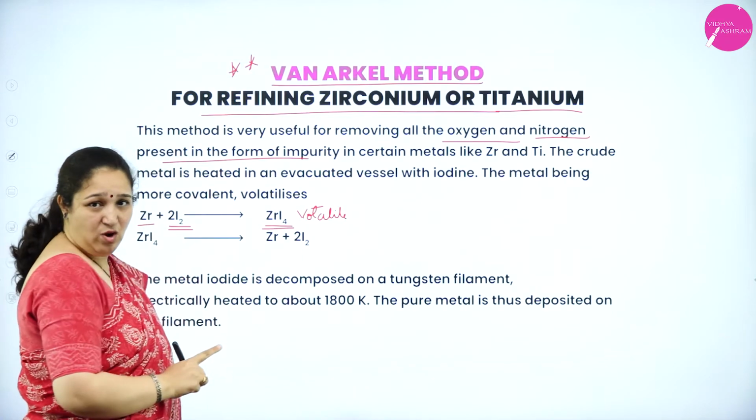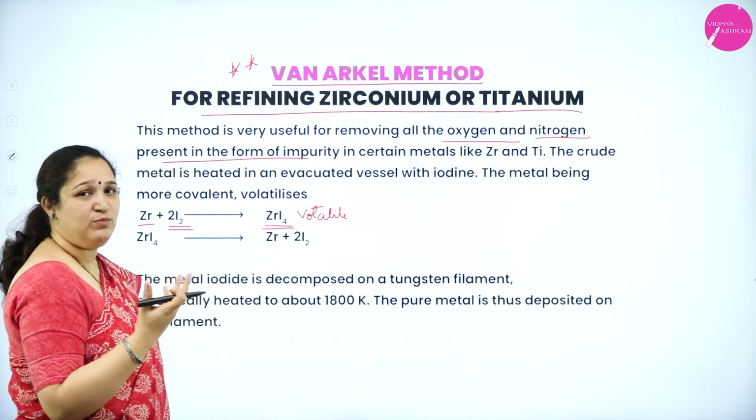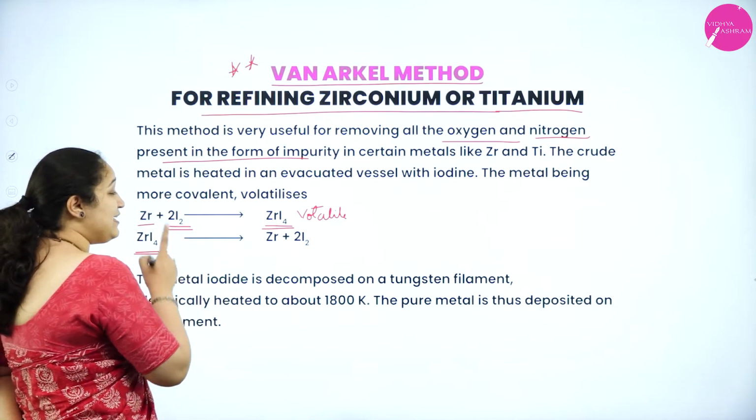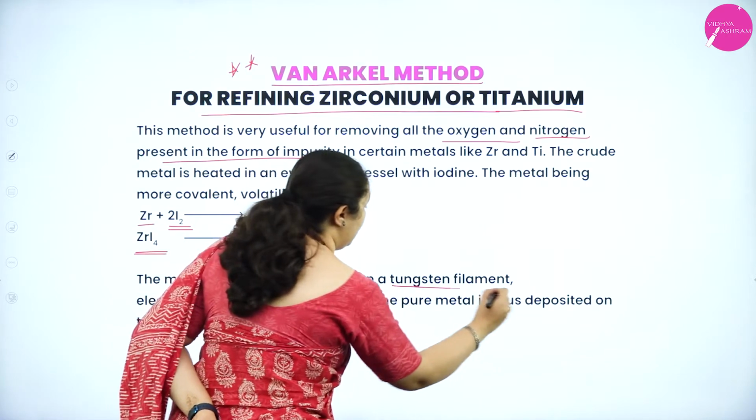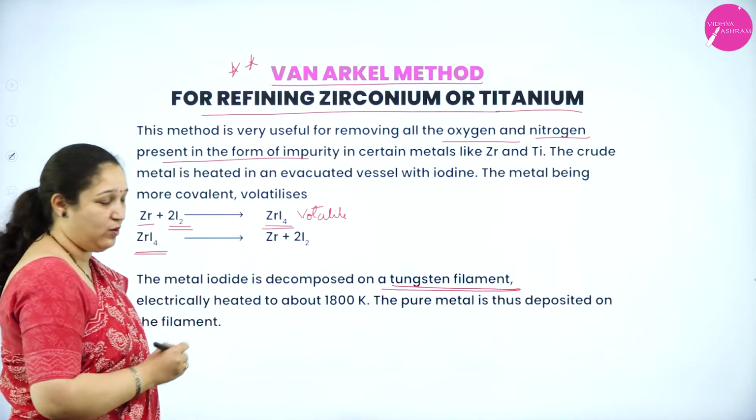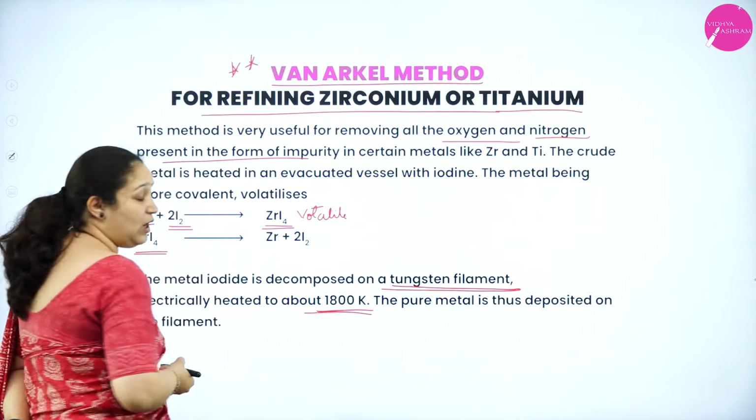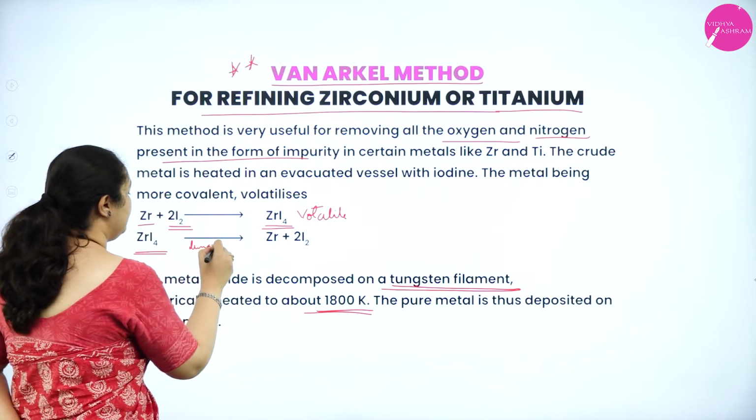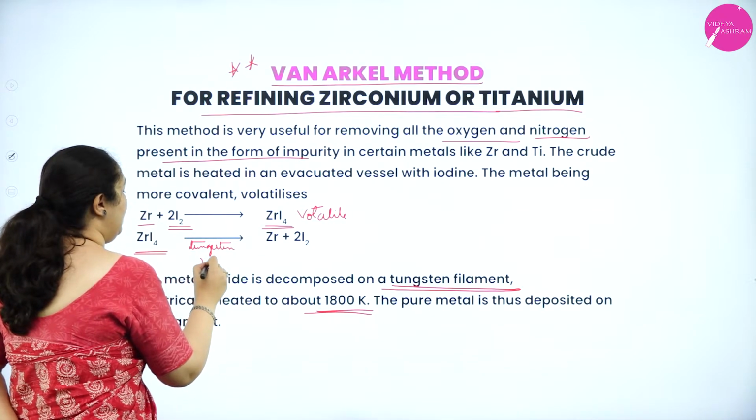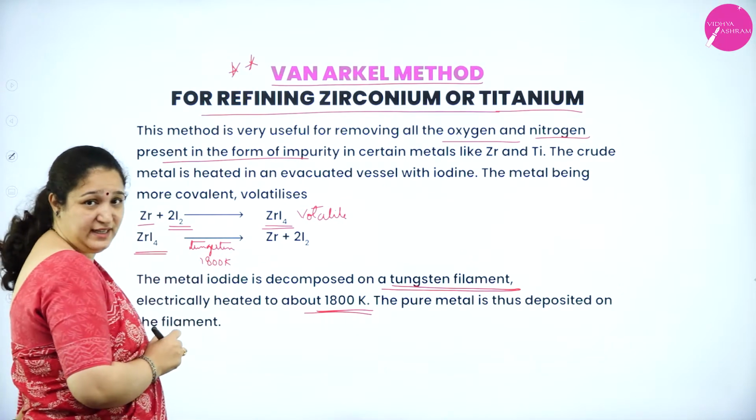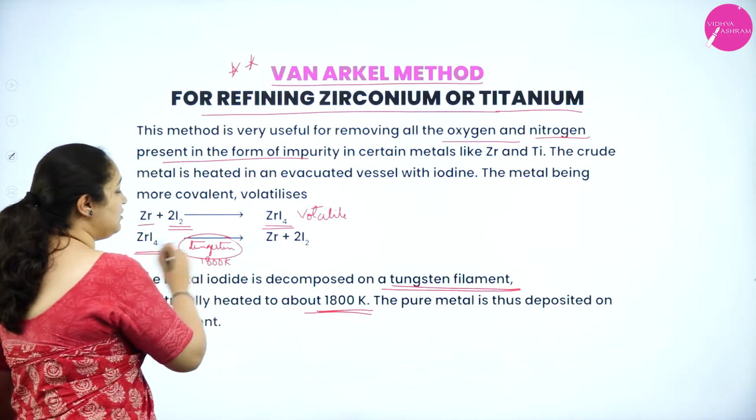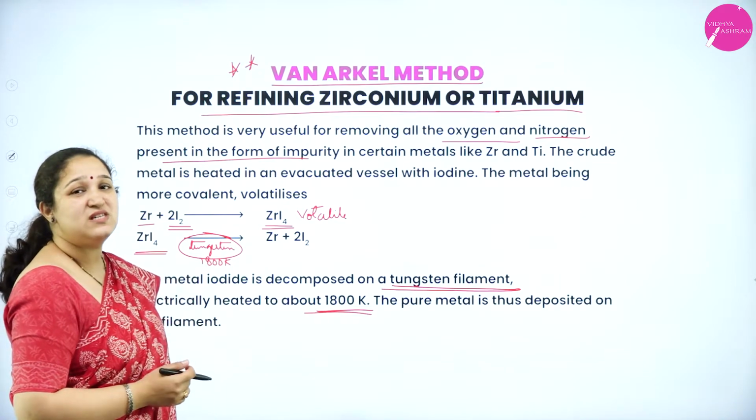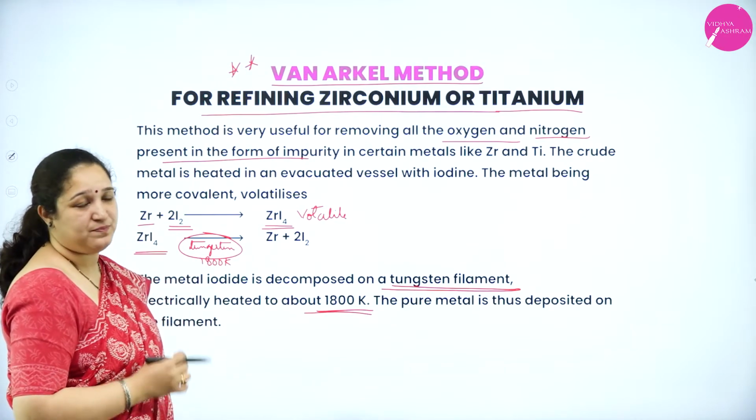Now, this volatile compound is collected elsewhere. Impurities are all left behind, and the metal iodide is now heated on a tungsten filament to about 1800 Kelvin. So what do you need? You need a tungsten filament at 1800 Kelvin. When it is heated, all the metal will deposit on the tungsten filament and iodine will be liberated. So this is the Van Arkel process.